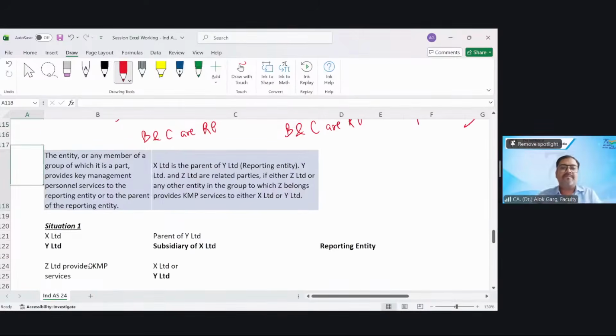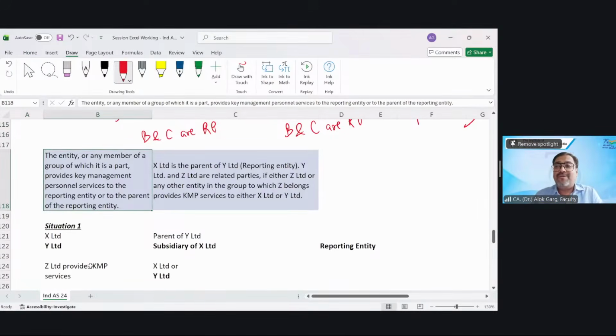Yes, this is a little complex and typical. The entity or any member of the group. Who is considered a member of the group? Parent, subsidiary, and fellow subsidiary are considered members of the group. And subsidiary includes associate and joint venture of subsidiaries also. Right?